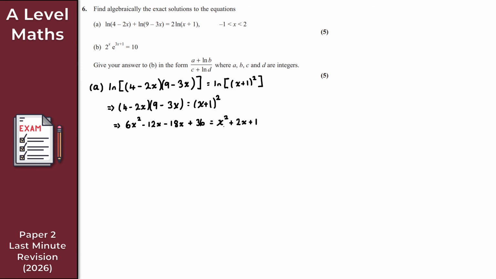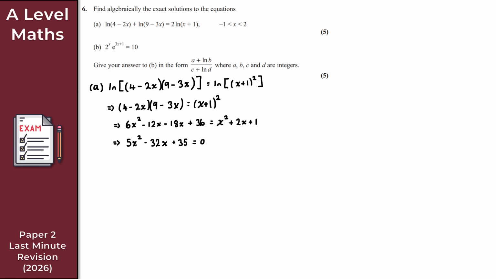So what I want to do here is make the right-hand side 0, right? So I'm going to subtract x squared, 2x, and 1 from both sides here. So if we do that then, what I get here is 5x squared. I've got minus 12x minus 18x, that's minus 30x. Subtract another 2x there, that's minus 32x. It does help if you actually simplify beforehand. So there we go, minus 32x. And I've got 36 here. So if I subtract 1 from that, 36 minus 1 is 35. So plus 35. And that is equal to 0.